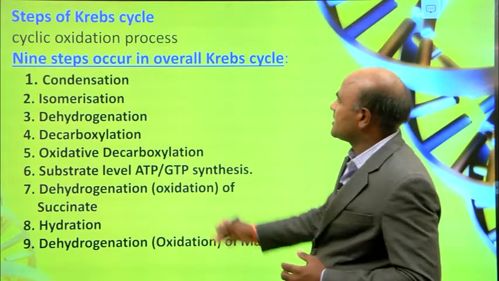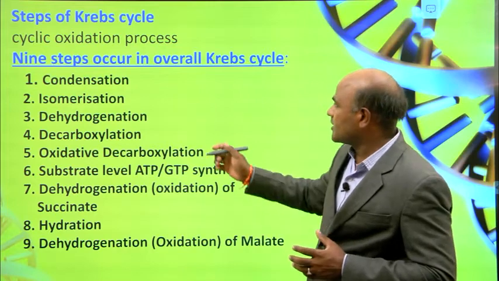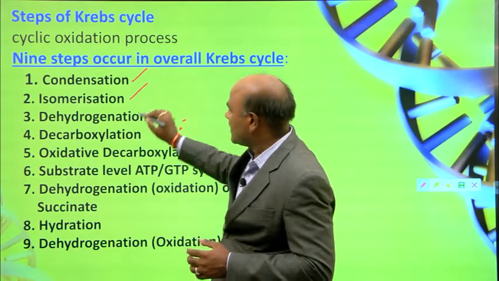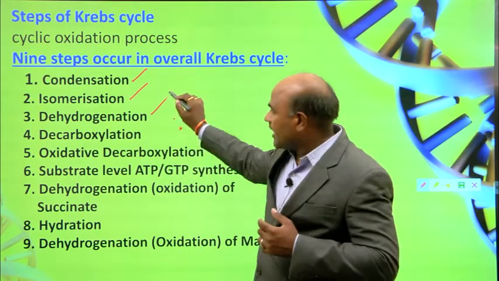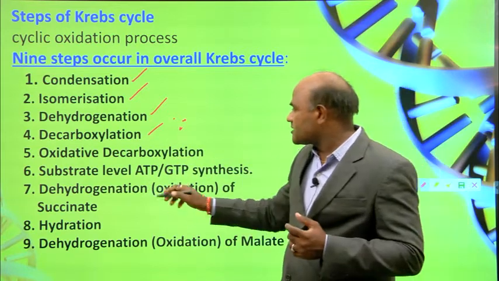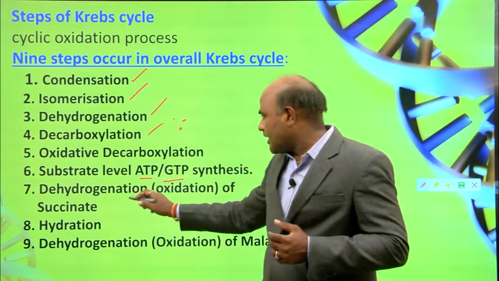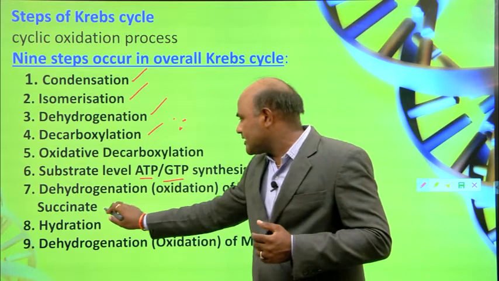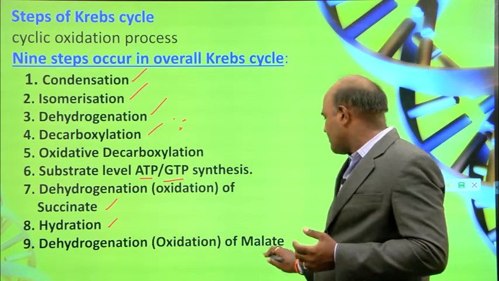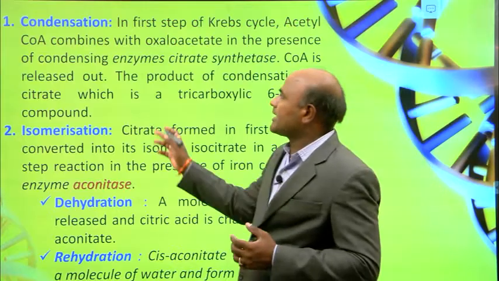In this process, these are the steps involved in the Krebs cycle. There are 9 steps involved here. One is the condensation process, then isomerization, then dehydrogenation, then decarboxylation, then oxidative decarboxylation, then substrate level ATP and GTP synthesis, and again dehydrogenation, oxidation of succinate, then the hydration process, and then dehydrogenation of malate. These are the steps involved in the Krebs cycle, and the first one is the condensation process.